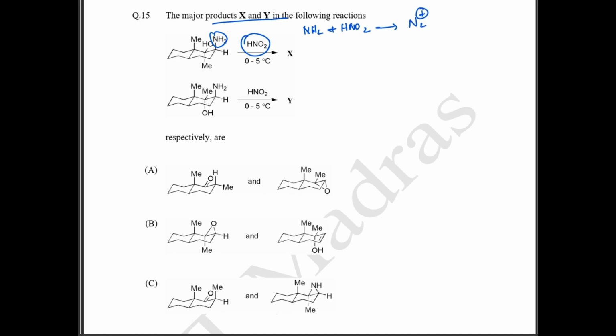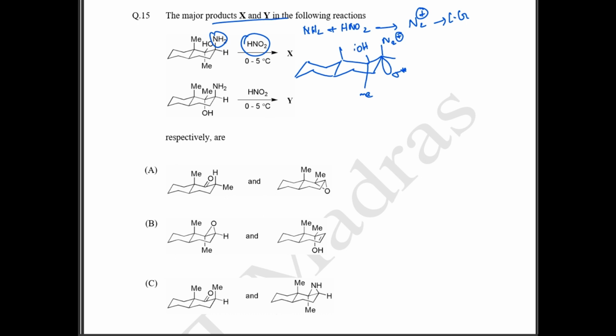Okay, so if you draw the complete structure, this is going to be like this. You have your methyl group above, you have your OH group above, and you have your other methyl group below, and in place of NH2 you will have N2 positive. Now your N2 positive is a very good leaving group. So how are we going to remove it? Opposite N2 positive also has your empty sigma star orbital.